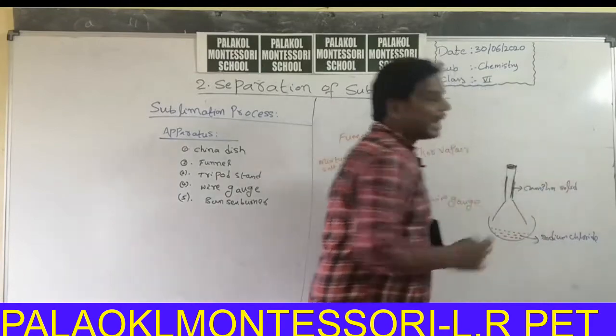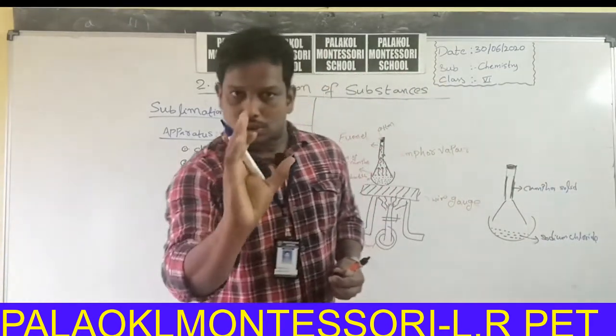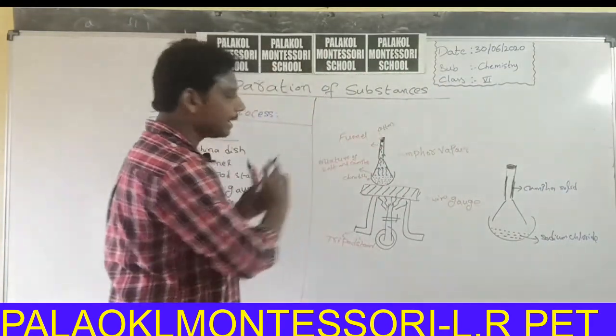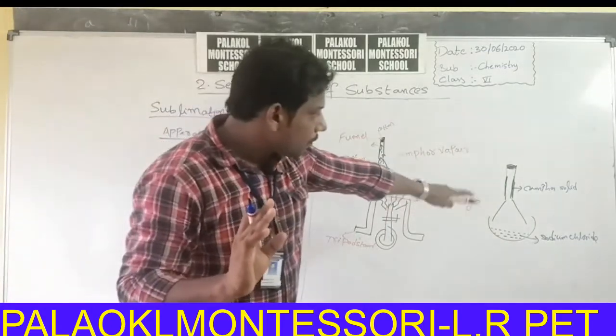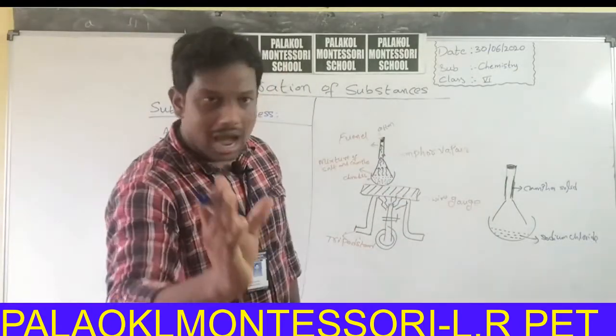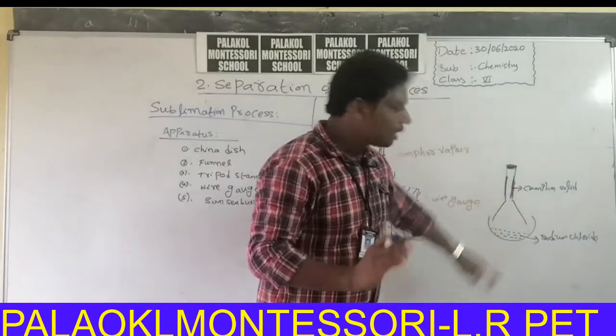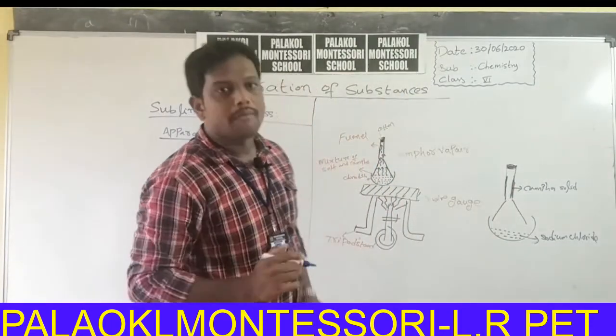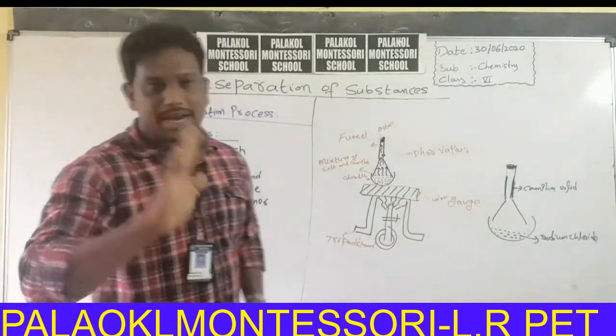Initially we took a mixture of camphor and sodium chloride. On heating, camphor changes into gaseous state and forms on the funnel. Sodium chloride is left in the dish. With this we completed 8 separation methods.